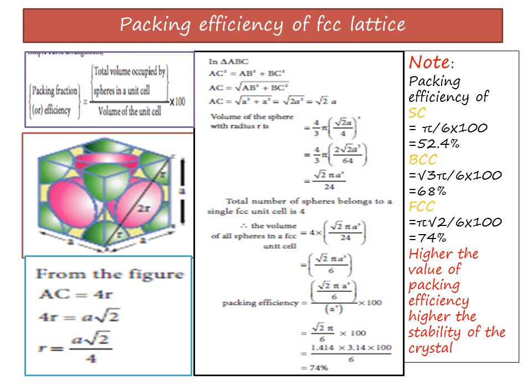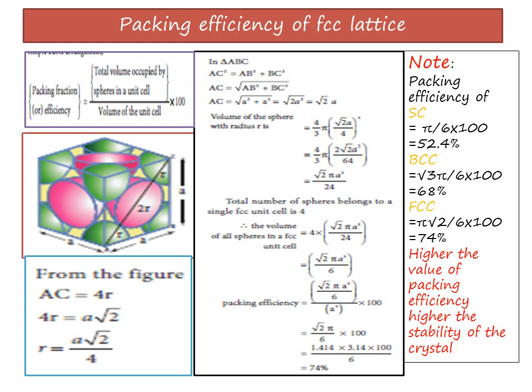So according to the Pythagoras theorem, for triangle ABC, AC square is equal to AB square plus BC square, or AC will be equal to the square root of AB square plus BC square. That is the square root of a square plus a square, which gives you root 2 a. AC value is root 2 a. Now the triangle is touching 3 atoms, so you can add all the radii: r plus 2r plus r will give you 4r. So AC is equal to 4r. Also we calculated AC to be root 2 a. So r is nothing but a root 2 by 4.